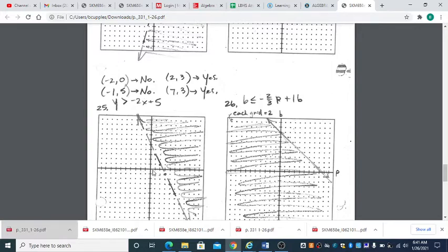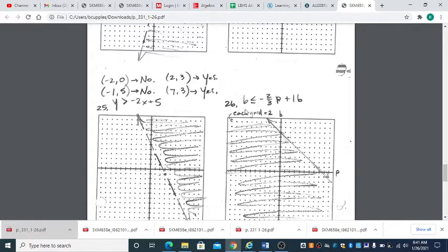If I look at (2, 3), right there, that's in the shaded region. That would be a solution to the inequality. So you see yes there and no there. Now, if I did (0, 5), would that be a solution to our inequality? Answer is no, because it's a dotted line. If it was a solid line, that would be something different. Okay?